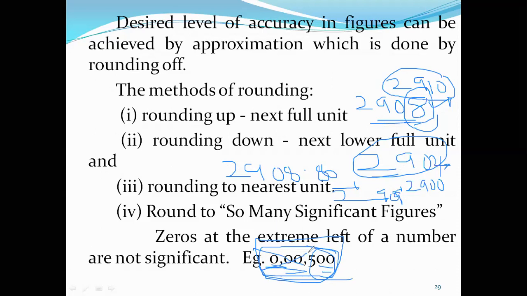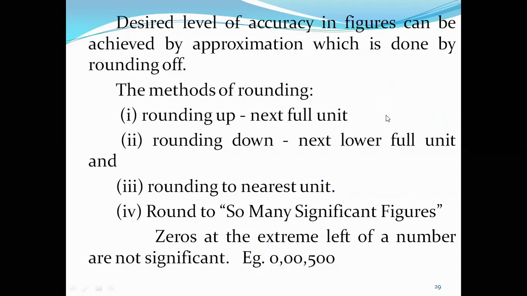You can remove them, since they lead to unnecessary confusion. This is required in research sometimes. This extreme left side zeros you can eliminate to avoid confusion. So this is what we mean by rounding off.